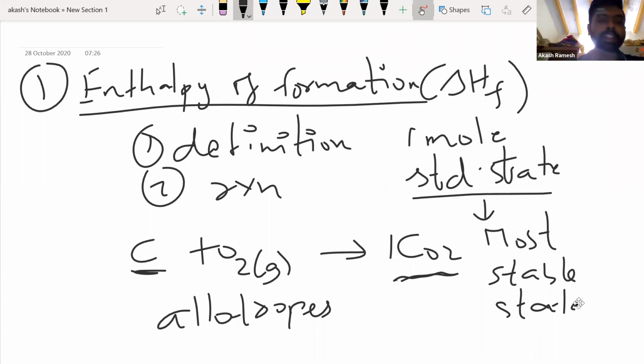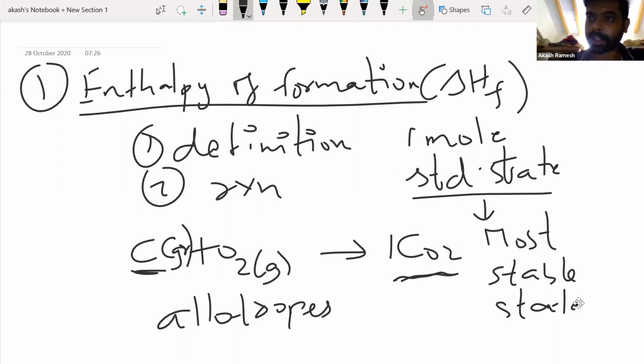All these are the different allotropes of carbon. Now the question is, which is the most stable allotrope? Whenever you use carbon in the enthalpy of formation equation, the carbon should be in the form of graphite. You have to represent this: Gr represents that it is graphite. Is it understood?